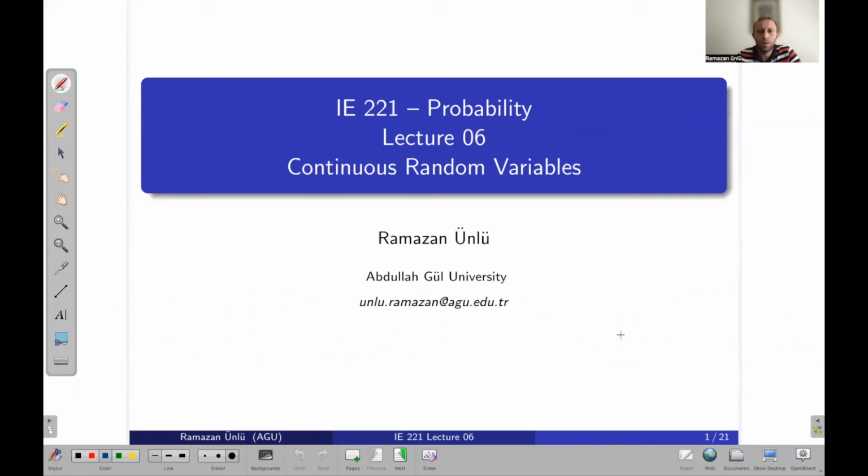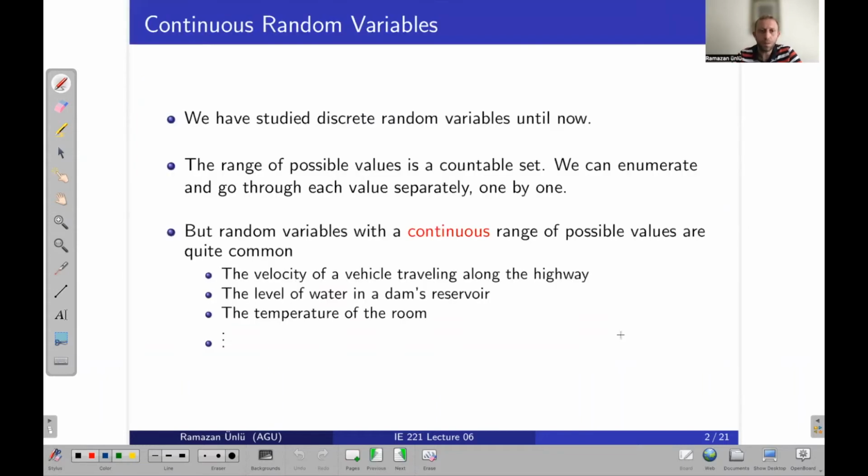Hi everyone, welcome to lecture 6, and in these lectures we will cover continuous random variables. We have studied discrete random variables so far, right? And we have some special distributions of those discrete random variables.